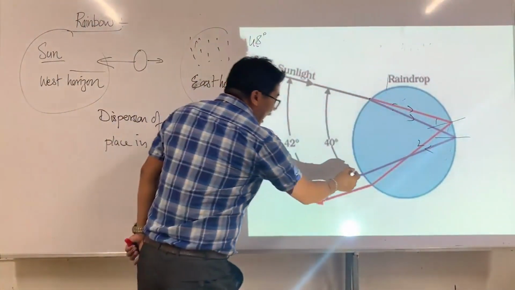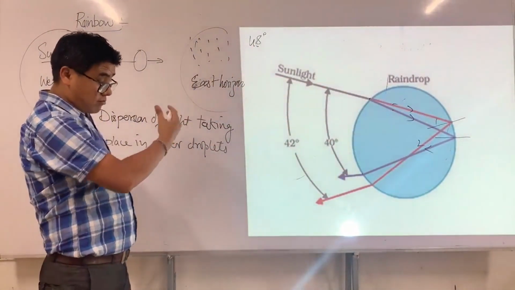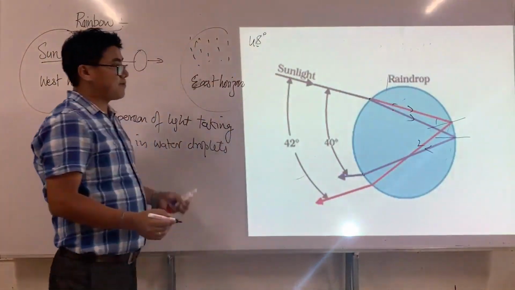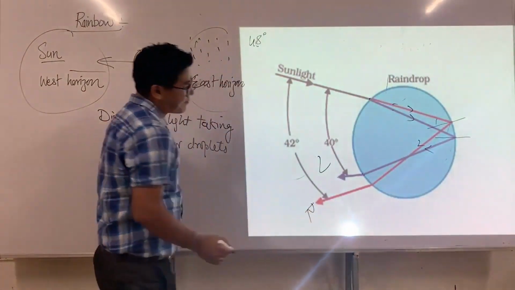And then when the light comes out from the same face of the raindrop, it undergoes further refraction. And it comes out, this is violet, this is red.